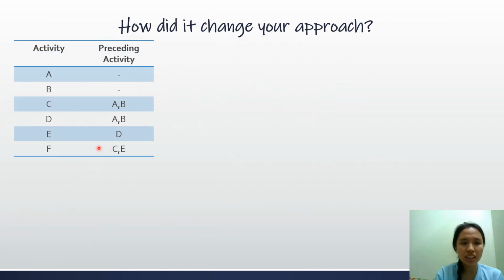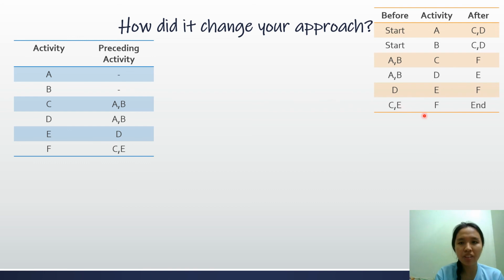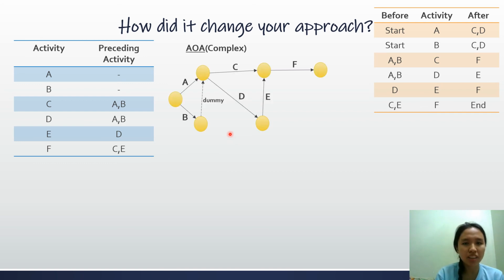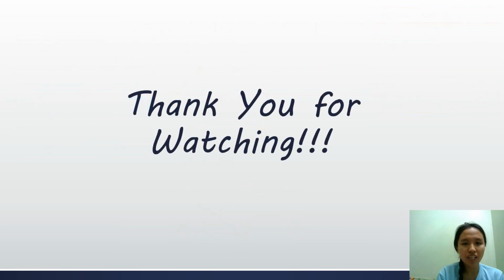So consider this exercise. I will create this table first. It is clear what the activities before and after each activity are. Before I learned AON, I would know to do the AOA method, which is a complex method. This is the solution. I have added a dummy activity here. After I learned AON, I will apply the easier method. So this is my final solution. Thank you for watching.